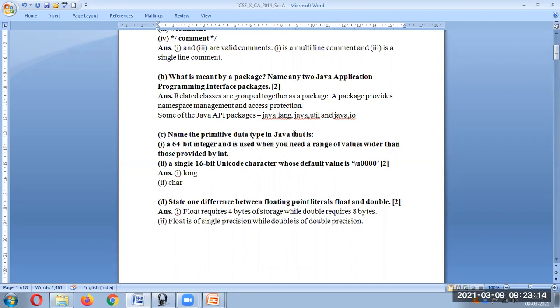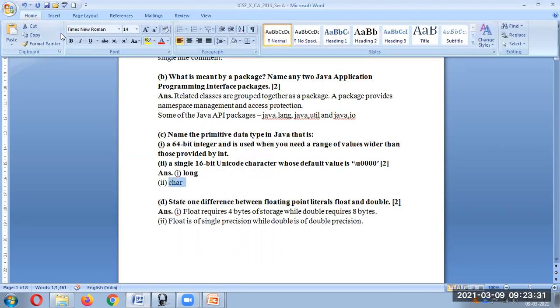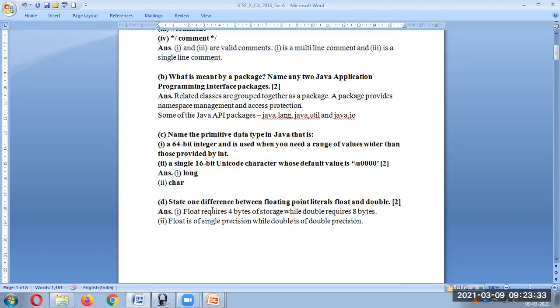Now name the primitive data type in Java that is a 64-bit integer. So you can write long is the answer. Same way for a 16-bit Unicode character, char is the answer. These are direct questions, so you don't have to write any explanation for that. You can simply write the answer directly.